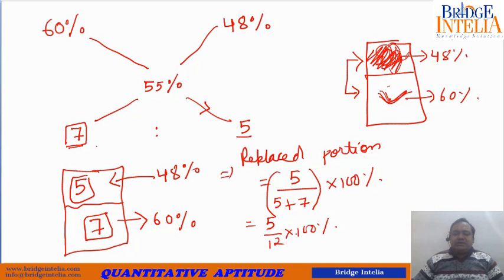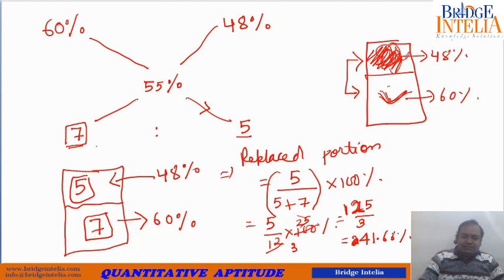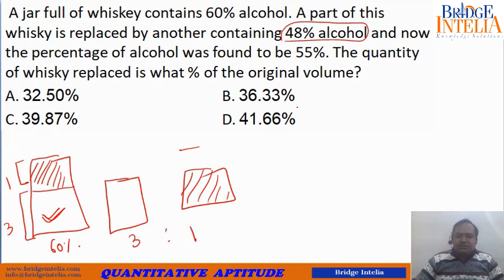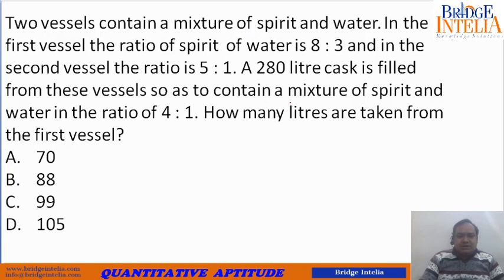Both are cancelable by 4, so 25 by 3, so this is 125 by 3, which comes out to be 41.66 percent. So yes, 41.66 percent. Now let's move to the next one.